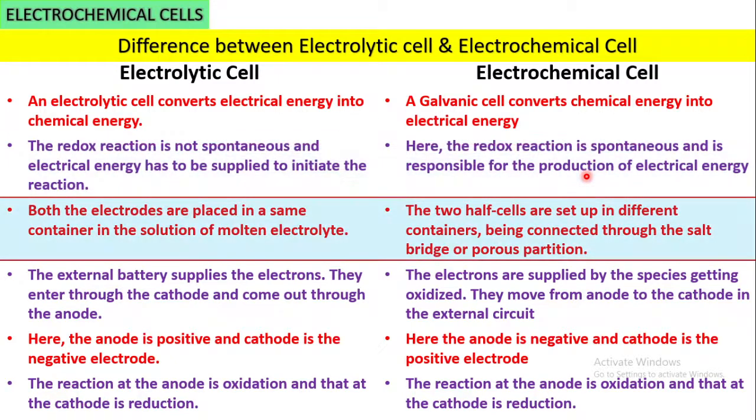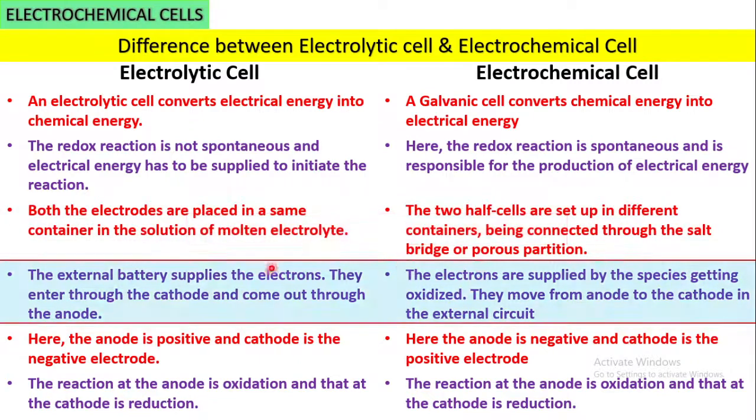Third point, in the electrolytic cell both electrodes are placed in the same container in the solution of the molten electrolyte, while here both electrodes are placed in two different cells. Each is called a half cell. The two half cells are set up in different containers, connected through the salt bridge or porous partition.